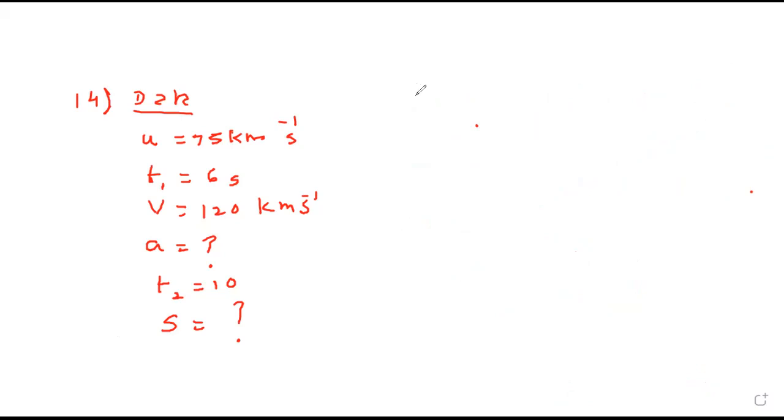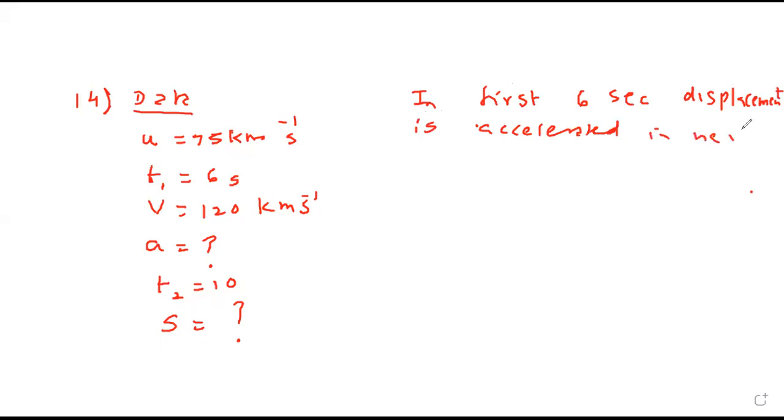So I am writing this: in the first 6 seconds displacement is accelerated. In the next 4 seconds displacement is without acceleration.